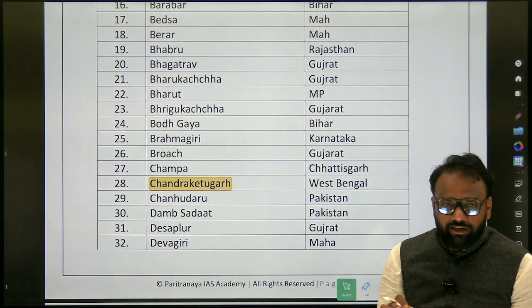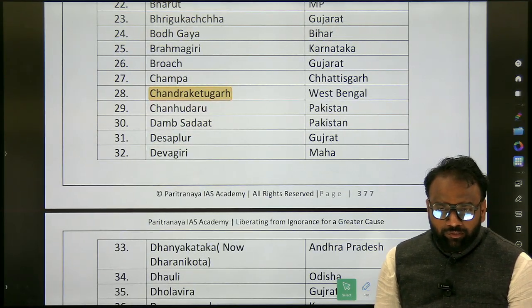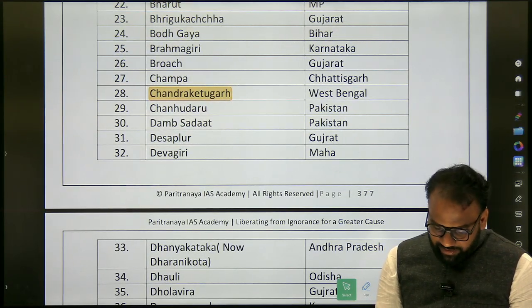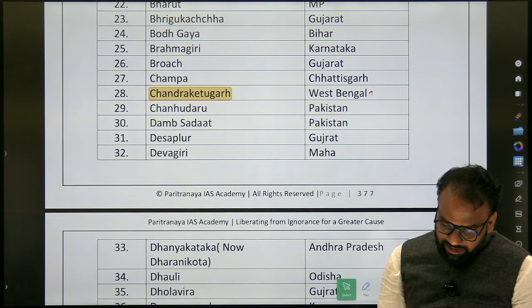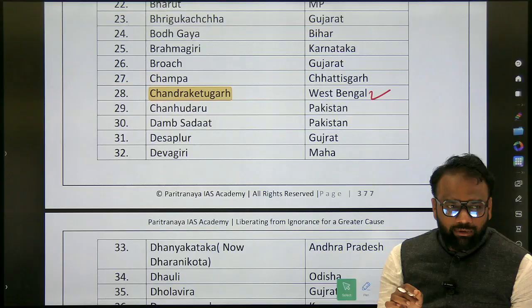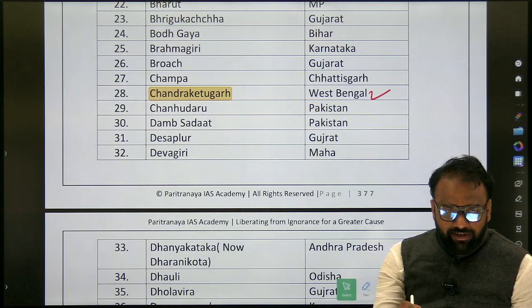This is from the book itself, page number 377. From this we understand that it is present in West Bengal, and it is clearly taken from the book, either from NCERT or from Tamil Nadu. Exactly I don't know, but I have taken it from the book itself. Chandraketugar, West Bengal. And previously we saw Inamgaon, Maharashtra.